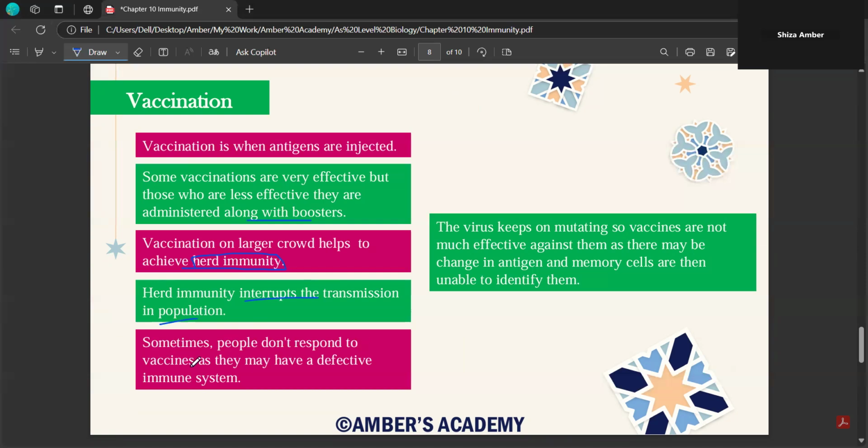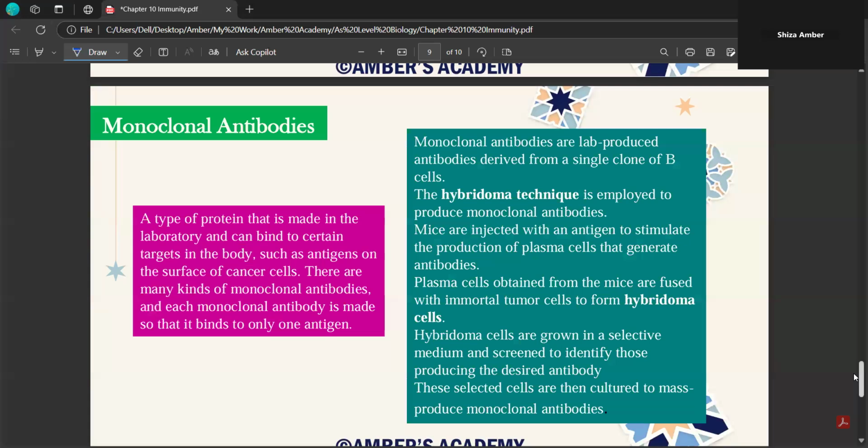Sometimes people do not respond to vaccines as they might have a defective immune system. Then the virus keeps on mutating. So for viruses, it's very difficult to produce vaccinations because they keep on mutating themselves. And the vaccinations for viruses are not very effective because they keep on changing their antigen and the memory cells are also unable to identify them.